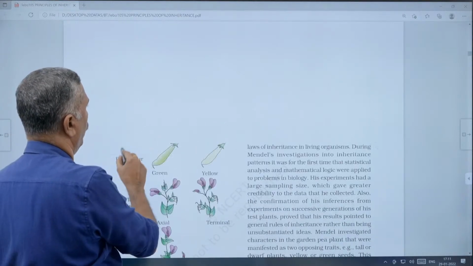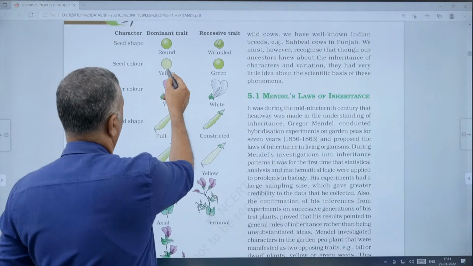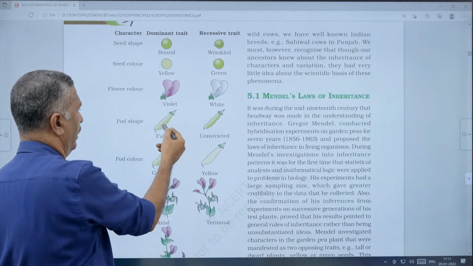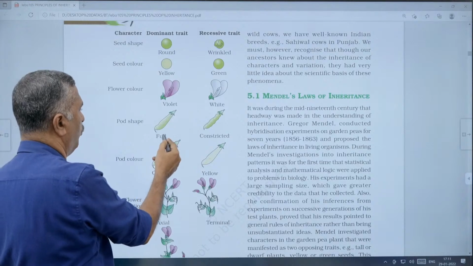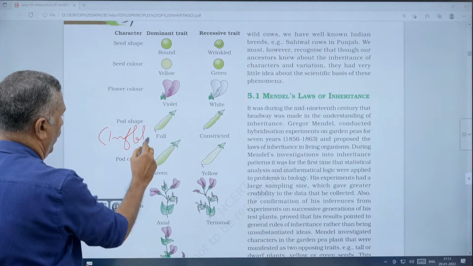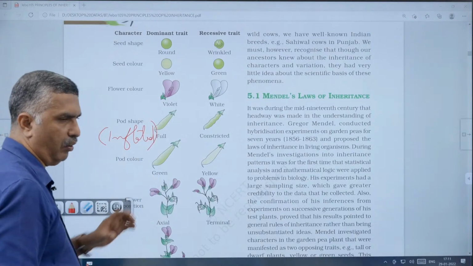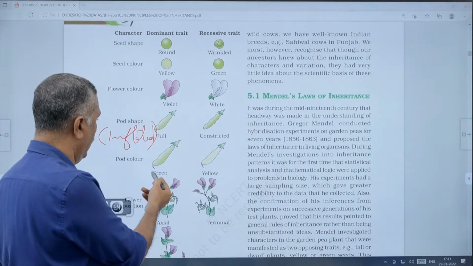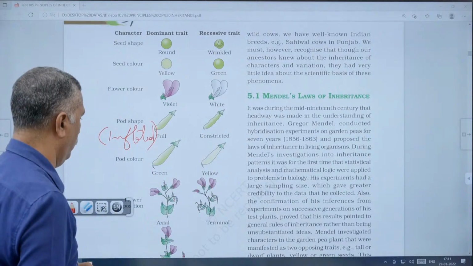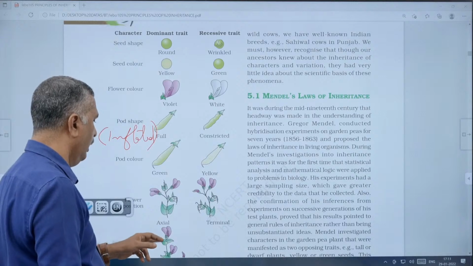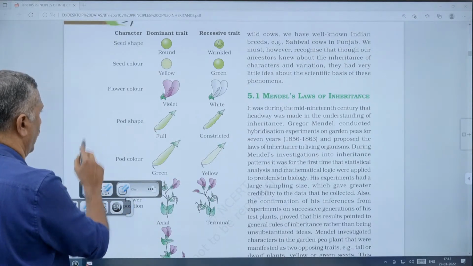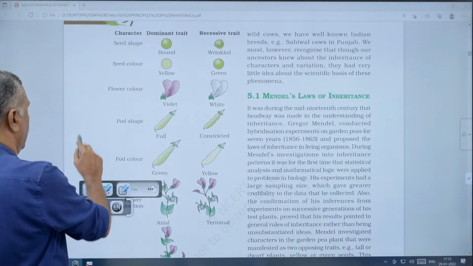In the case of flower color, the dominant is violet, and seed color, it will be yellow. Pod color is green. Then seed shape, it will be round, and pod shape, it will be full or inflated. The other one is constricted, recessive. Then the flower position will be axile. Axile is dominant, and for stem height, tall is dominant. These are the dominant characters, and the others are recessive characters.